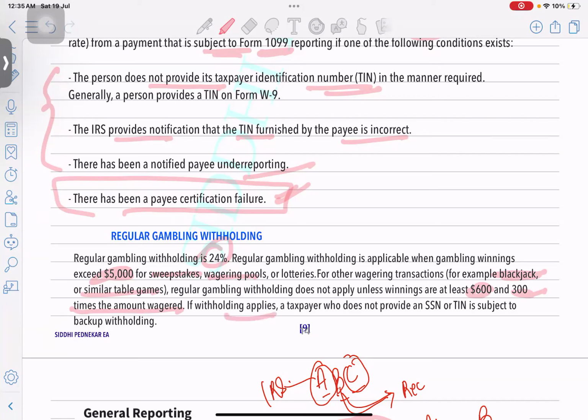If the withholding applies, a taxpayer who does not provide an SSN or TIN is subject to backup withholding. So if they do not provide any valid ID, they are liable to pay straight away 24% backup withholding. Else, ideally, the organization, while issuing, will withhold some federal income tax on that.